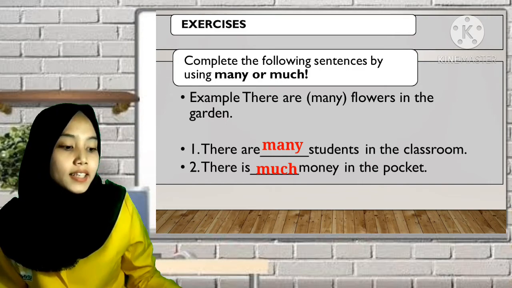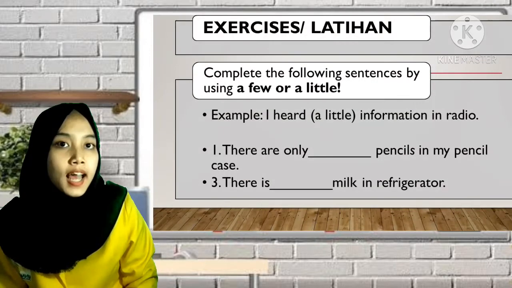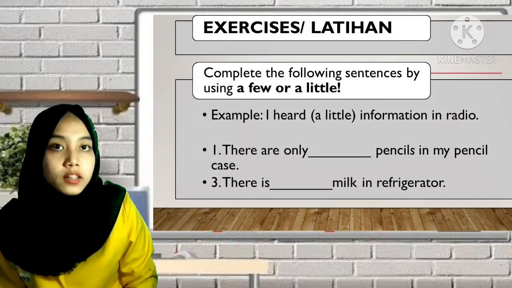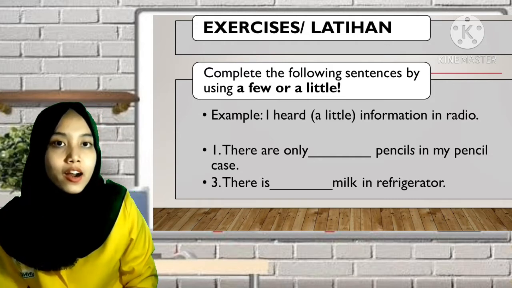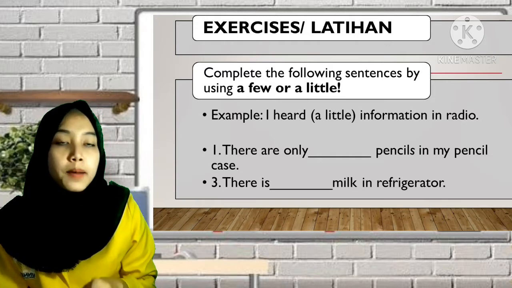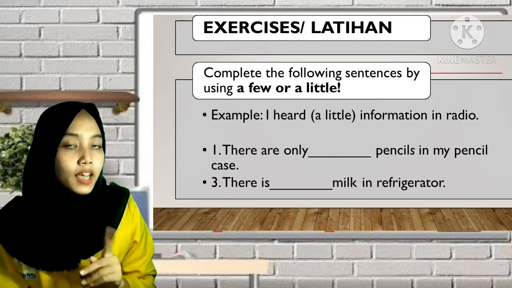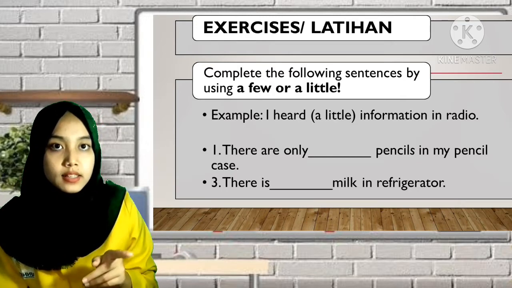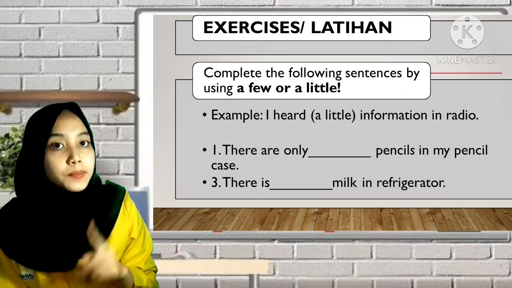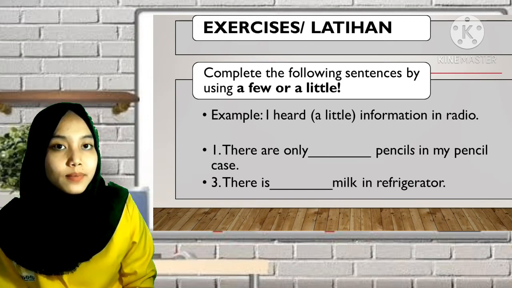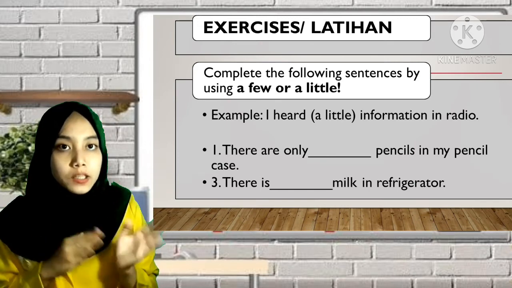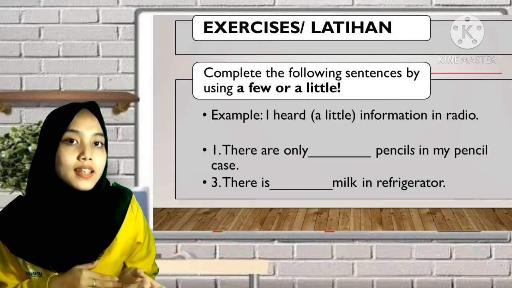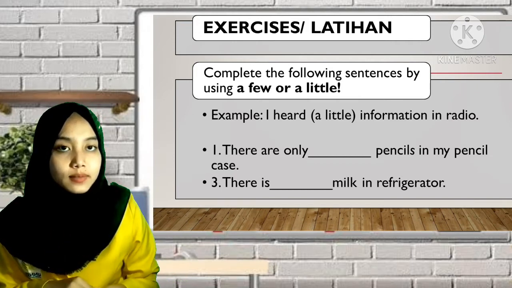Next exercise. Complete the following sentences by using a few or a little. Number 1. There are only blank pencils in my pencil case. Are pencils countable or uncountable? Great. Pencils are countable nouns, so do we use a few or a little?